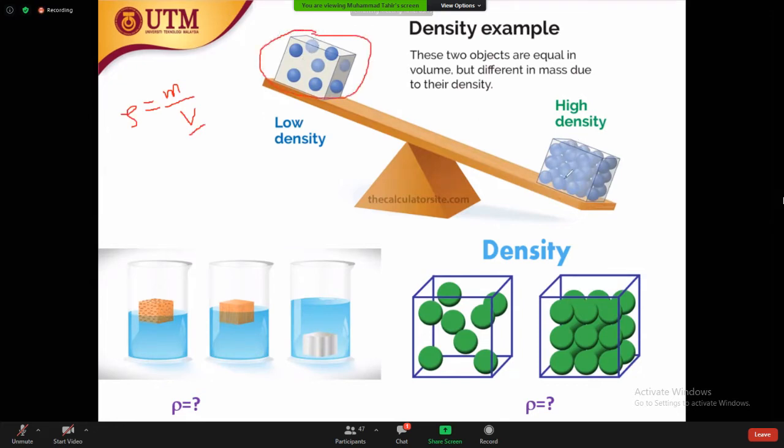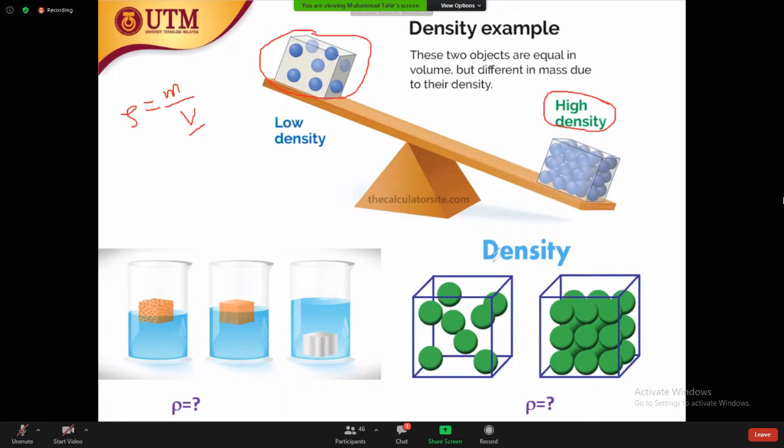But if you add more balls inside, the volume is constant, but the density is going to increase because the mass is going to increase. That's why this has high density, and this one has low density. So density can be increased if you increase the mass at the same volume.